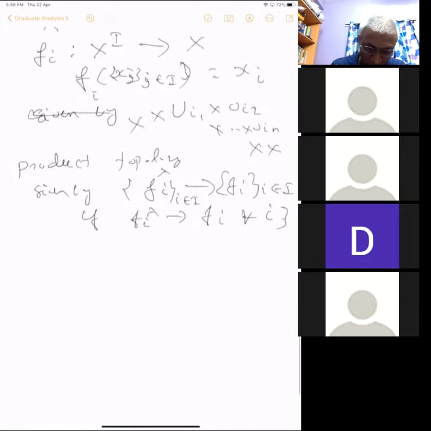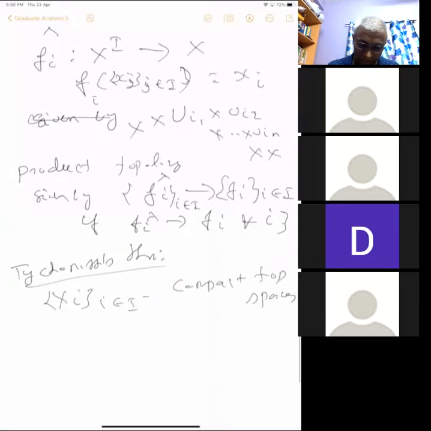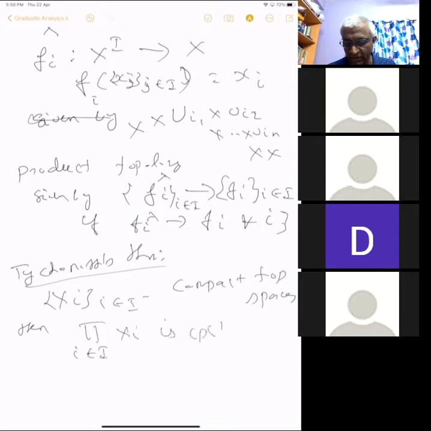Let me write Tikhonov's theorem. It says that if you have a collection of compact topological spaces X_i, then the product of the X_i over i in I is compact. This is with respect to the product topology. That's all.